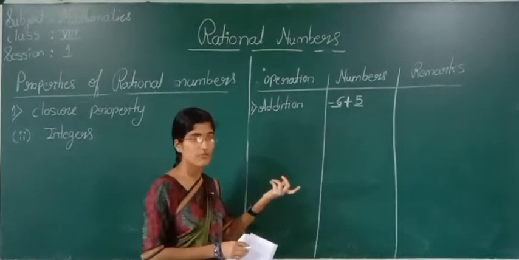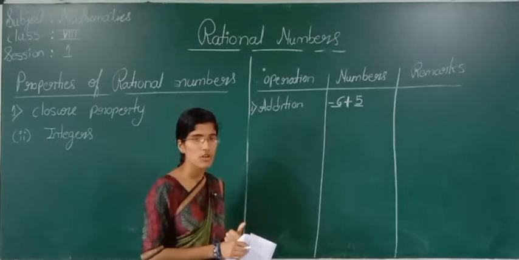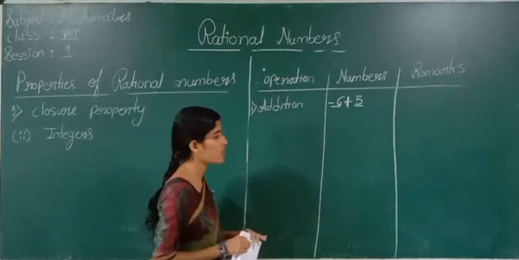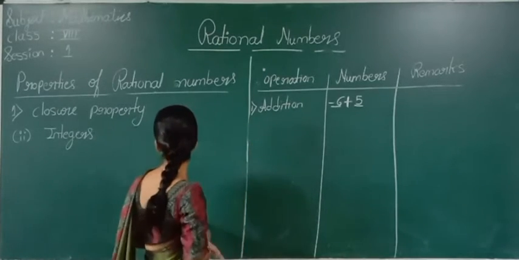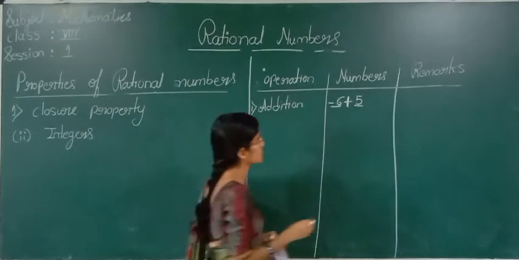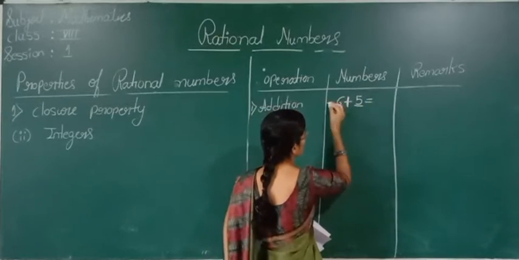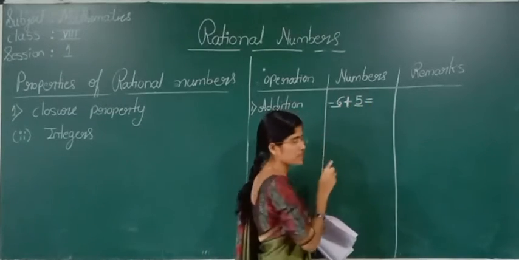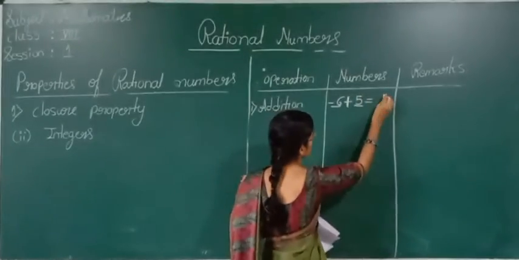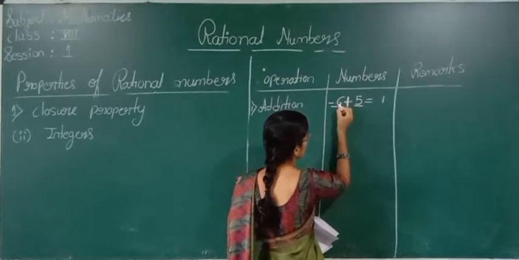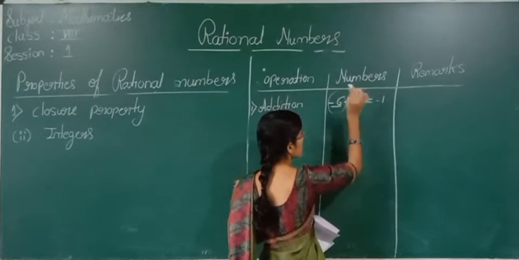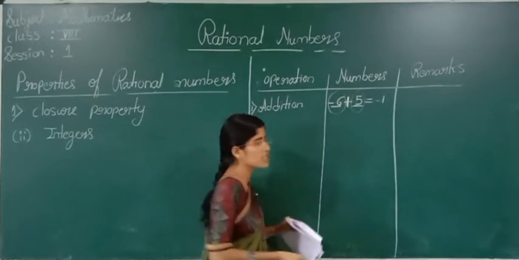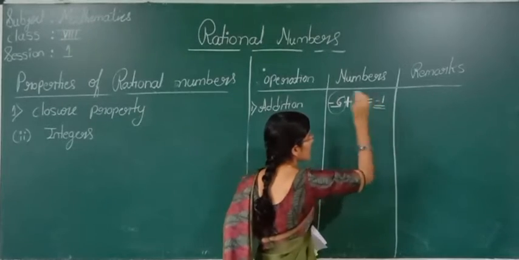Now we will see whether integers are closed under addition or not. Minus plus is minus, 6 minus 5 is 1, the bigger number is 6, and 6 has a minus sign. We took two integers and the answer is again an integer.